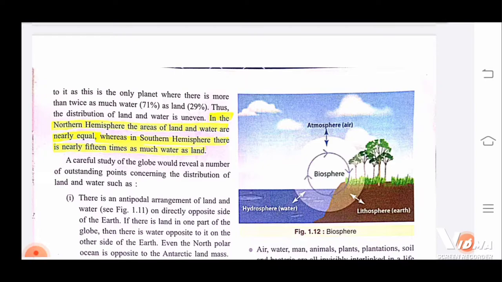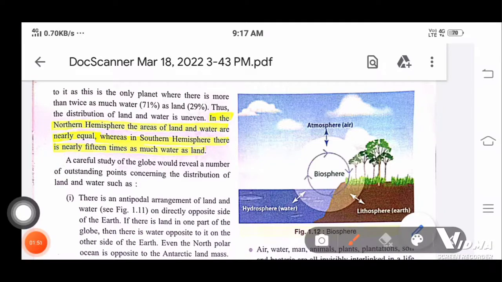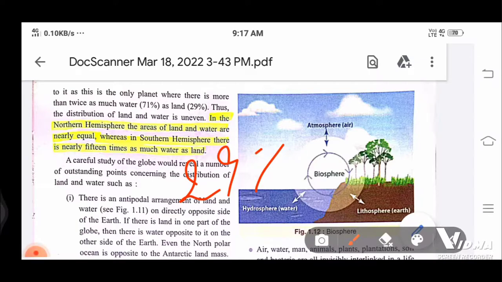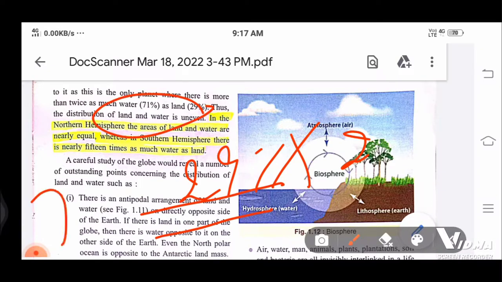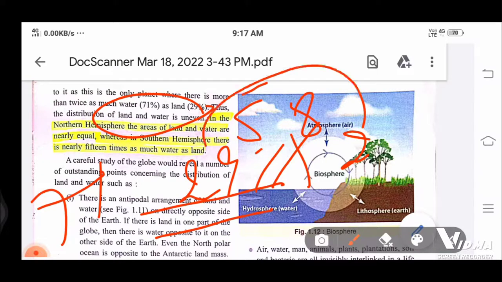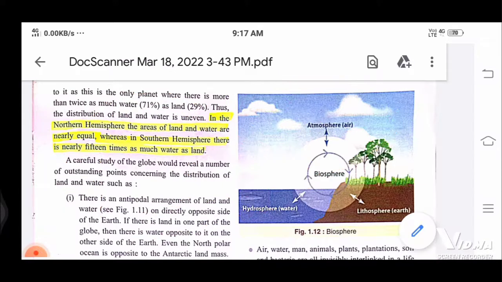Means if we have 29% of land, they are saying that we have more than twice of 29% as water, that is 71%. The twice of 29 is 58. So means more than 58, more than twice the composition of land, we have water. Okay, so this is the only thing they are saying.